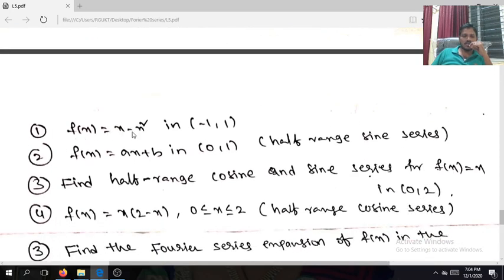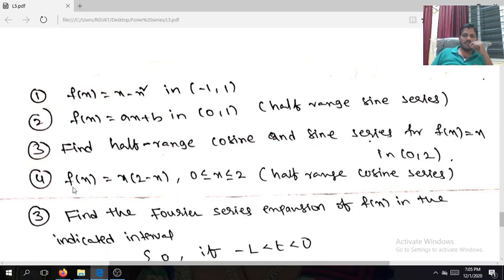f of x is equal to x minus x square in minus 1 comma 1. Is x minus x square even or odd? It is neither even nor odd. You are going to find a naught, an, bn. f of x is equal to x plus b in 0 comma 1, where you are going to evaluate the half range sine series. Find the half range cosine and sine series for the function f of x is equal to x in 0 comma 2, the identity function. f of x is equal to 2x minus x square in 0 comma 2 is a problem on half range cosine series.